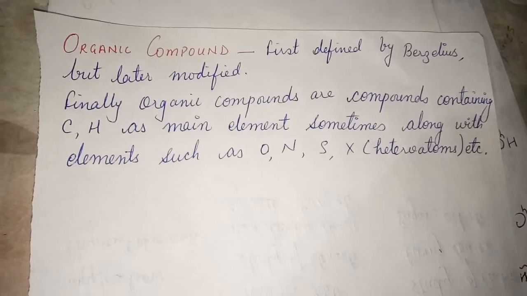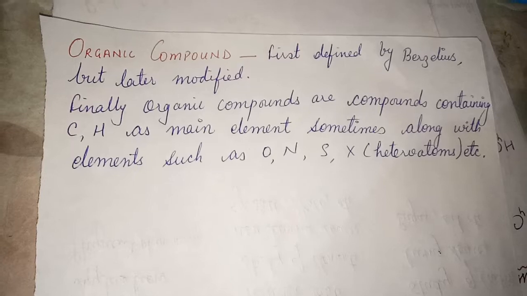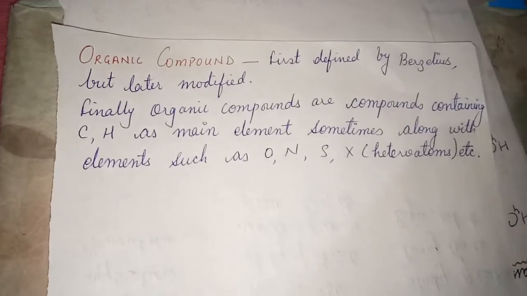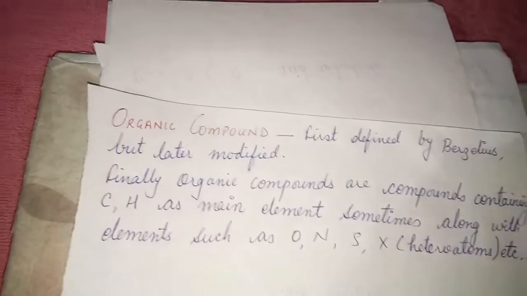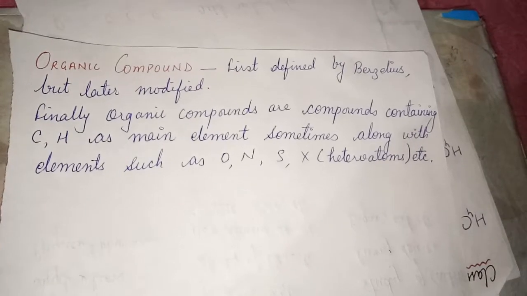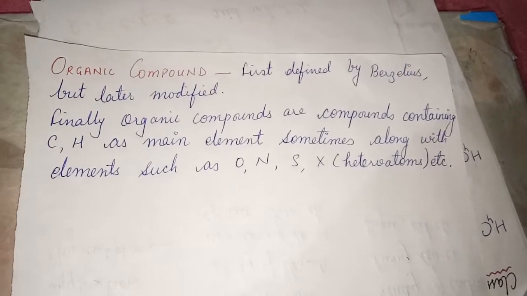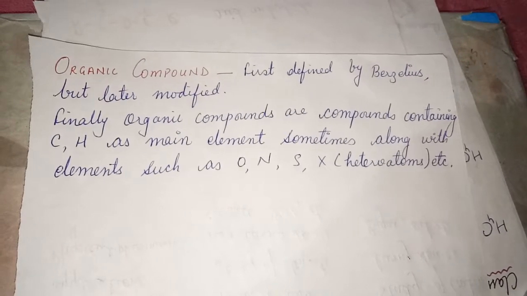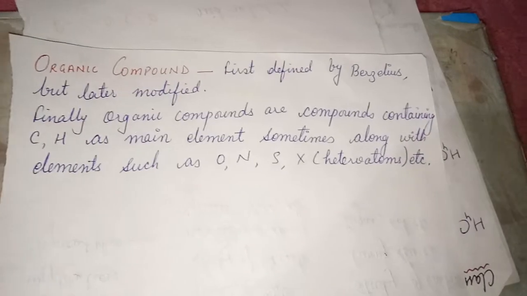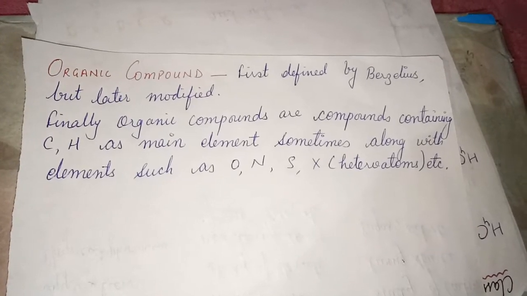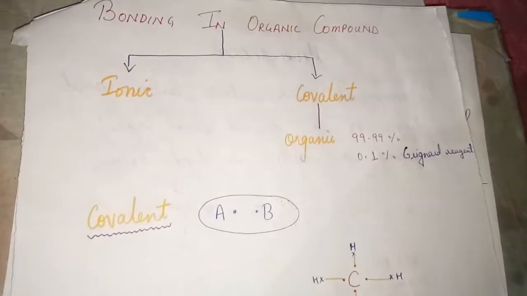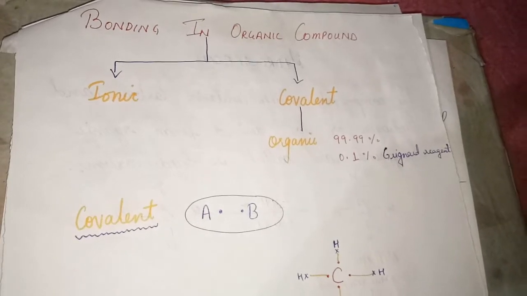But later, after modification, it was observed that organic chemistry is the chemistry of carbon compounds, or you can say the compounds basically containing carbon and hydrogen as the main elements, sometimes along with some additional elements, which are usually oxygen, nitrogen, sulfur, halogen, phosphorus, etc. And they may be called heteroatoms.